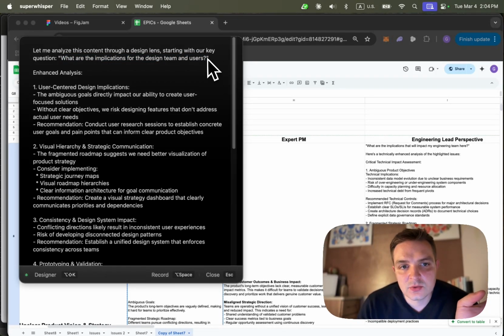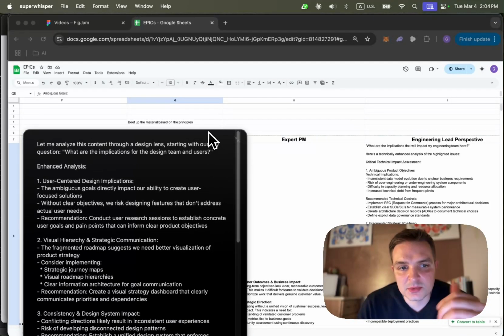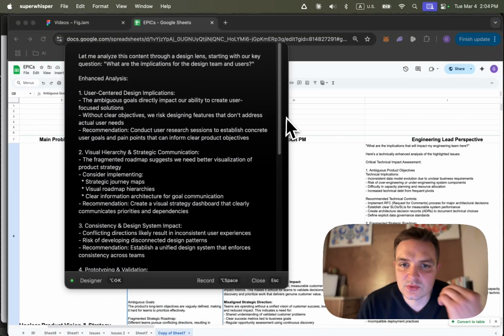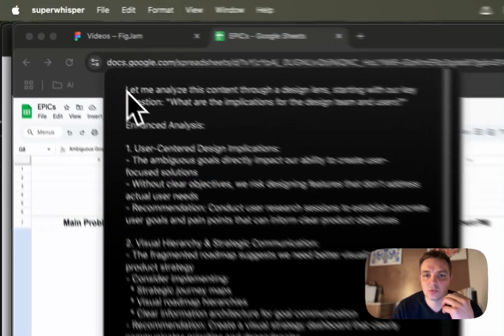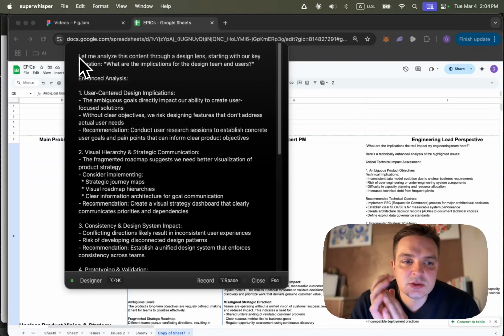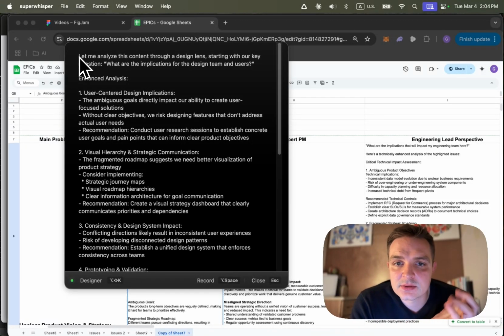So you notice me saying "beef up the material based on the principles" right here, because I just wanted to use one prompt. I do not want to layer in my opinion or anything. I don't want to prompt it further, like level 2 prompting if you think about it. I just wanted to use the prompt that I've given it.